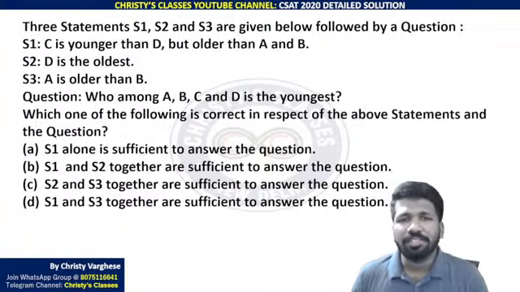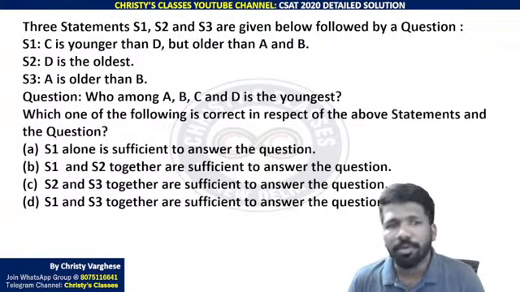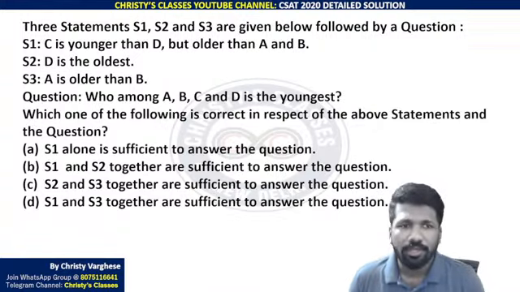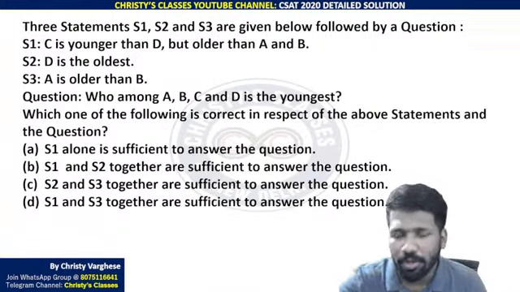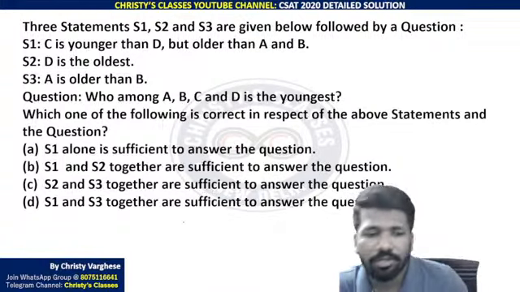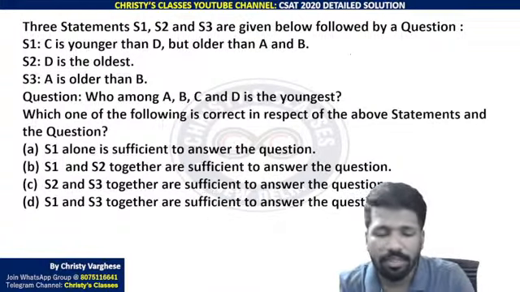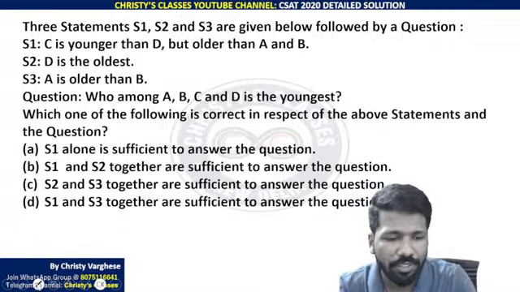Okay, we'll explain the 3 statements. S1, S2, S3 are given below, followed by a question. S1: C is younger than D but older than A and B. Let us represent S1 in a picture. How you can represent it?